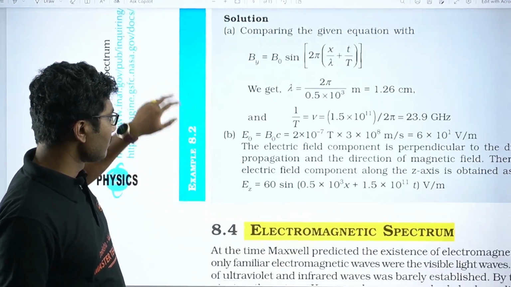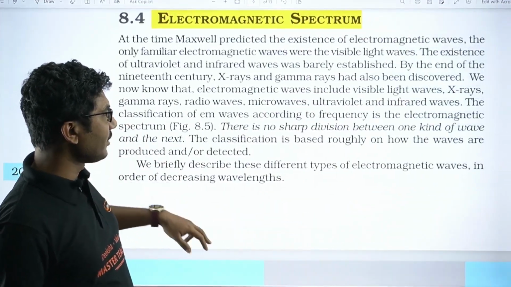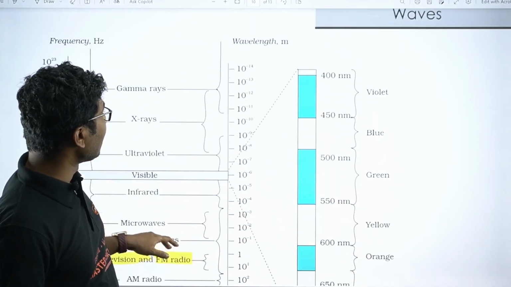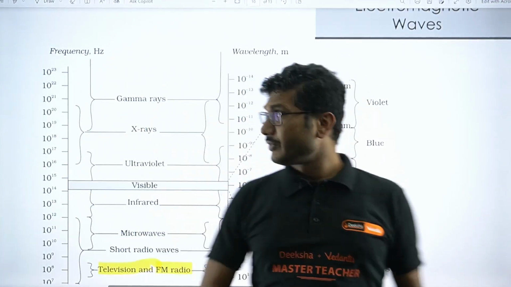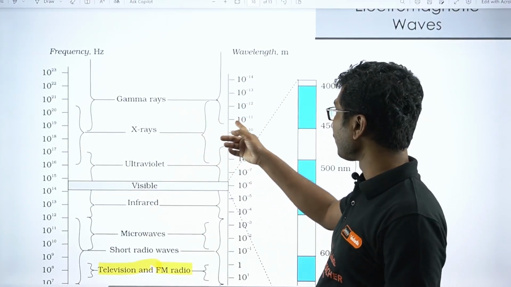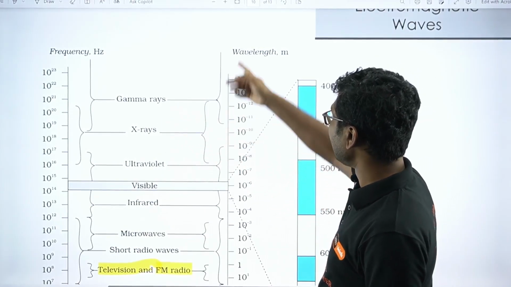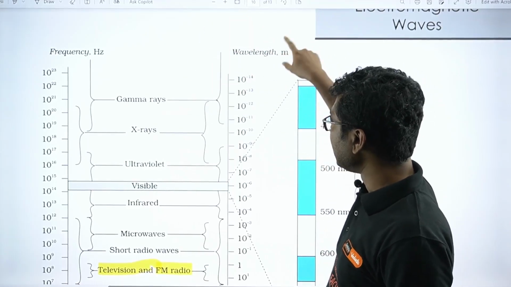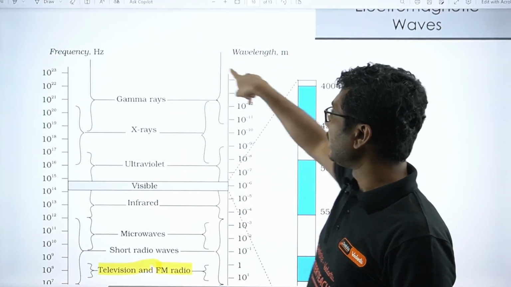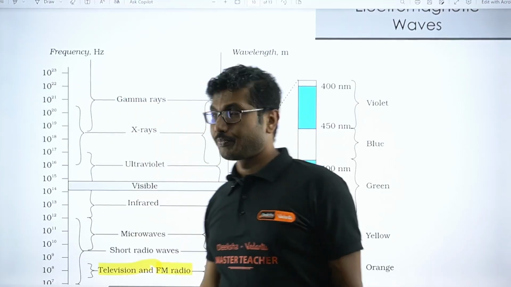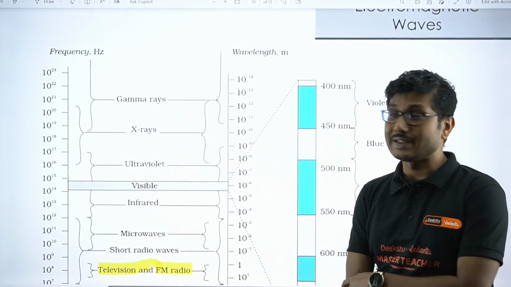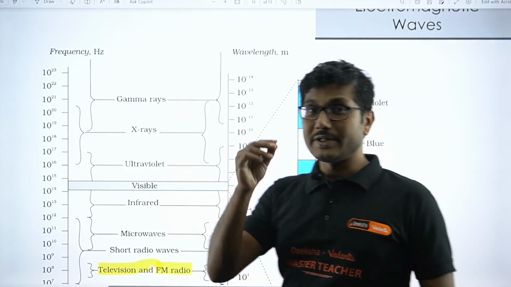Now move on. Electromagnetic spectrum. Here we will discuss different waves. If you see, this is the spectrum diagram. It starts with gamma rays, generally having wavelength from 10 to the power of minus 11 to as small as possible. Now you see that smaller the wavelength, higher is the frequency. So gamma rays, X-rays, ultraviolet rays, they are very high in frequency, whereas their wavelengths are very, very small.